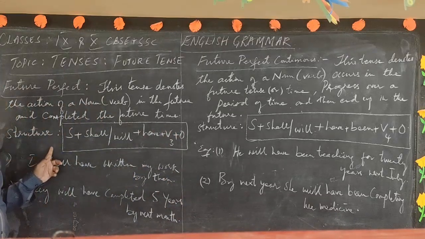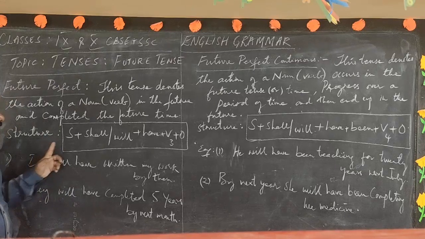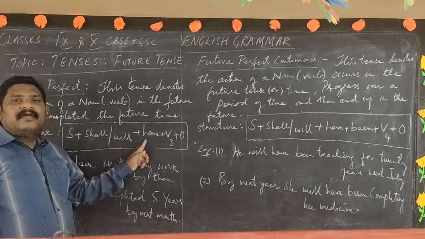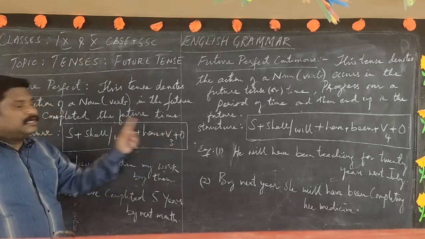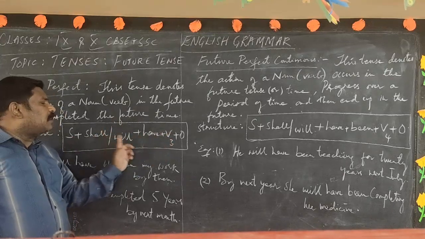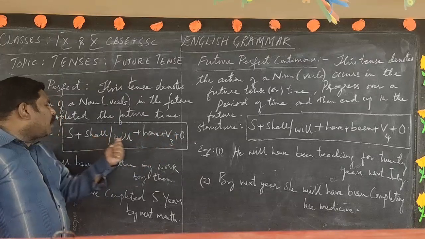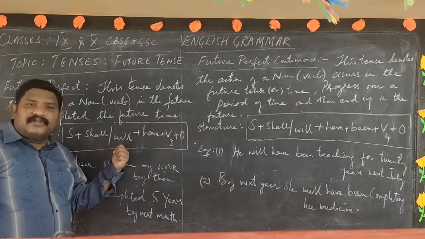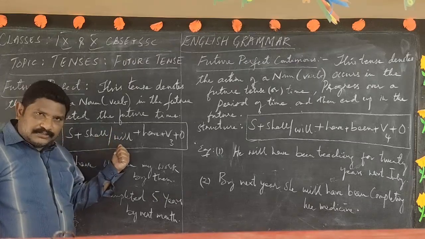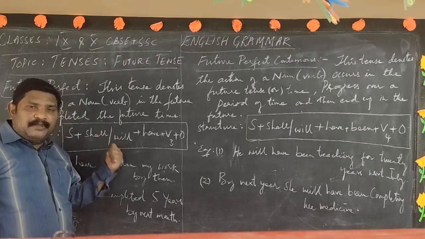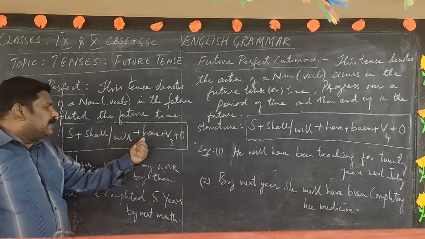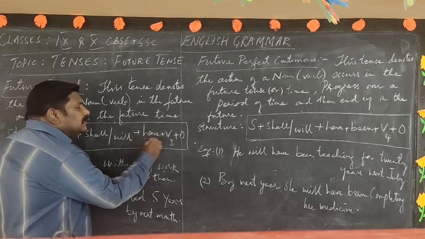Now what is the structure? Subject plus shall or will plus have plus V3 plus object. If you observe this structure, shall or will are the helping verbs which are mostly used to refer to the future point of time. And why have, why not has here?